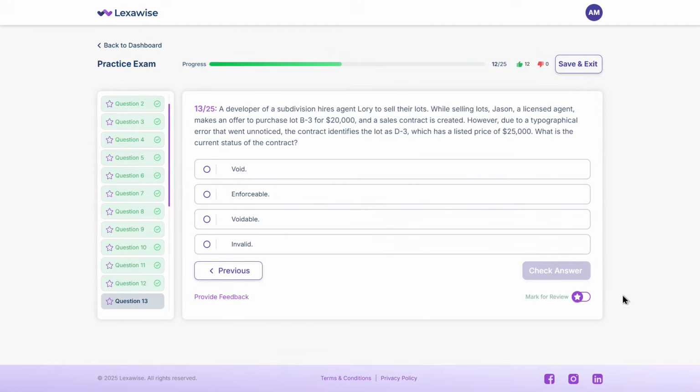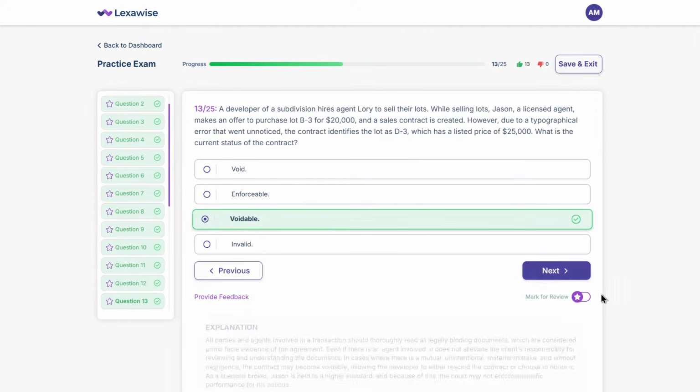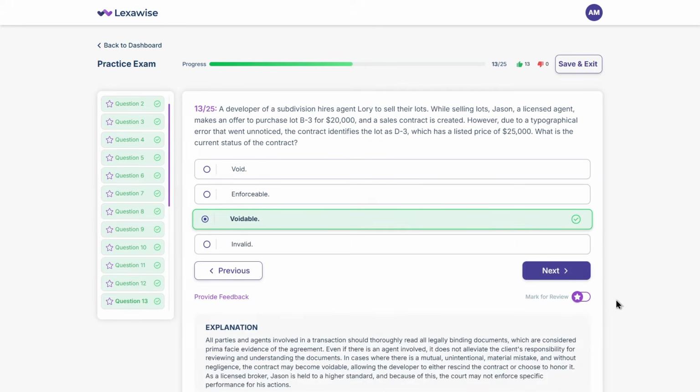The correct answer is C. Voidable. Even if an agent is involved, the client remains responsible for reviewing and understanding the documents. In cases where there is a mutual, unintentional material mistake, and without negligence, the contract may become voidable, allowing the developer to either rescind the contract or choose to honor it.